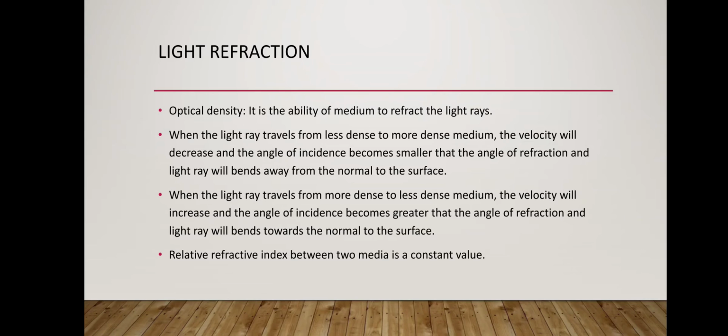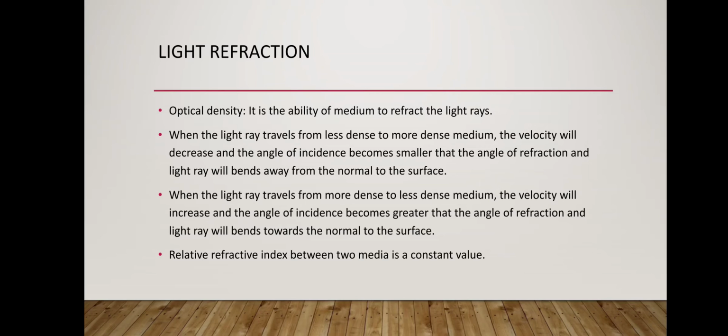Optical density is the ability of a medium to refract the light ray. If medium 1 refracts the light by a very large angle and medium 2 refracts the light by a very small angle, medium 1 is said to have high optical density and medium 2 has low optical density.